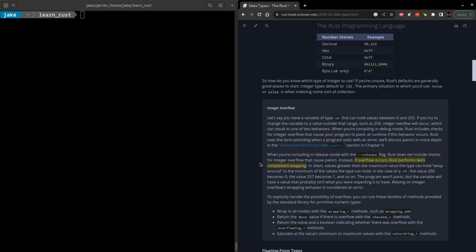For some languages, when you overflow, it starts to write into adjacent memory. Obviously not ideal. For other languages like Python, when you start to overflow an initial value, it just allocates more memory, so you can just keep increasing the size. But for Rust, by default, it implements what's known as two's complement wrapping. So when you hit the upper limit of your integer size, it will wrap back down to 0 and then start increasing from that point on.